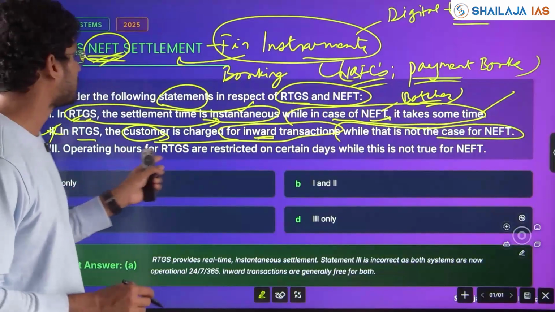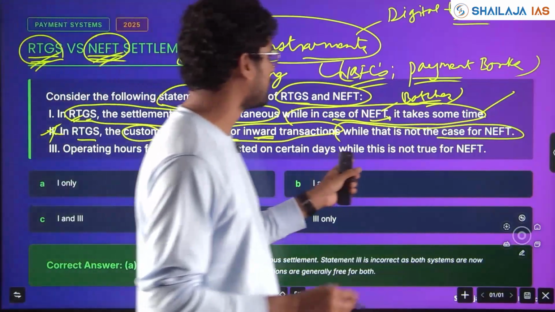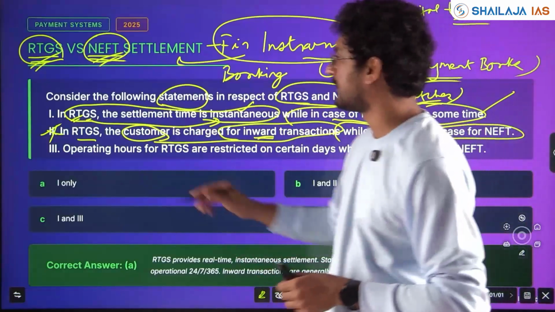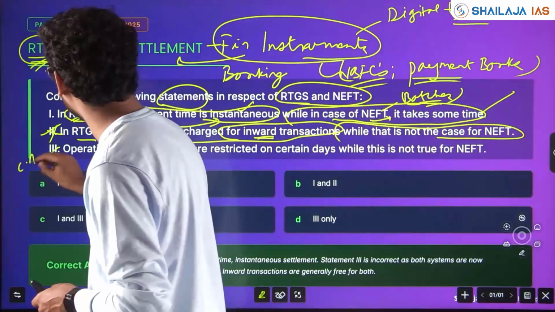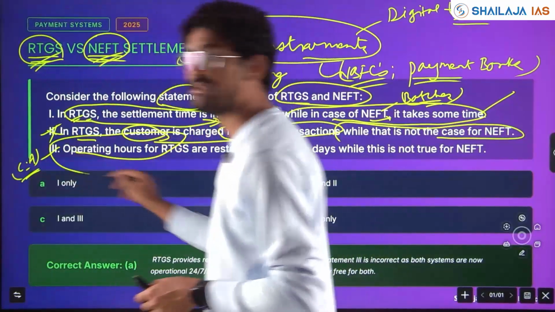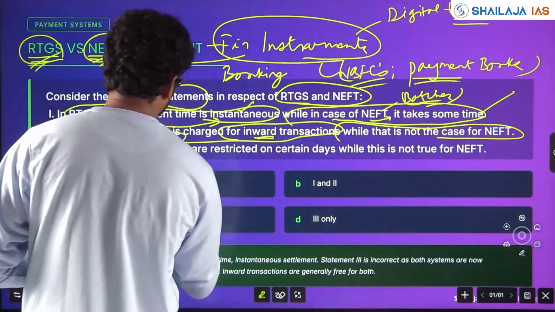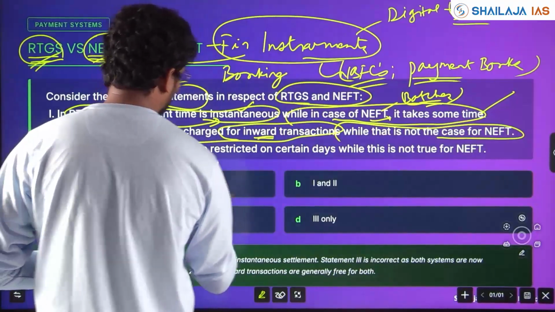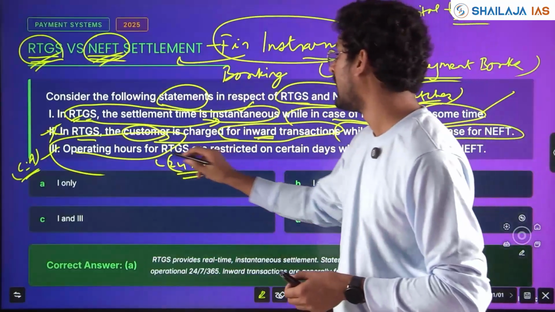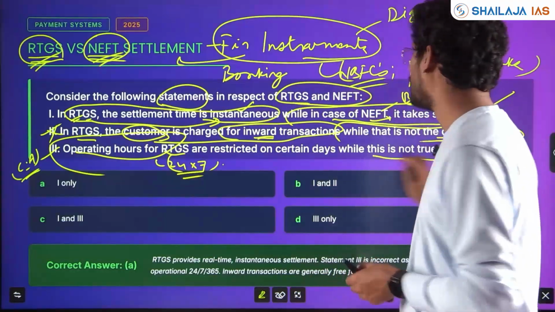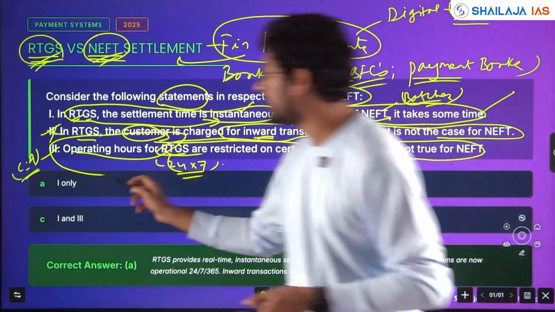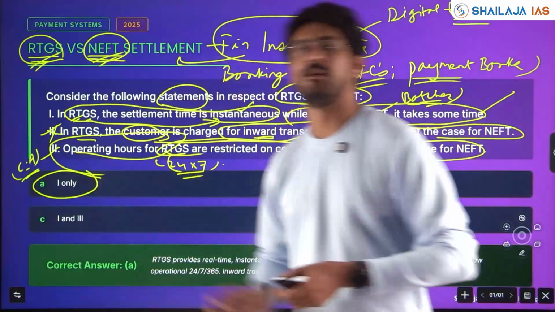Next, operating hours for RTGS are restricted on certain days, while this is not true for NEFT. It was in the news, current affairs, in 2023-2024, operating hours of RTGS also have been made 24/7. Except holidays, right? Banking holidays and festival holidays, RTGS and NEFT are allowed 24/7. So here statement 1 is only right and statements 2 and 3 are wrong.